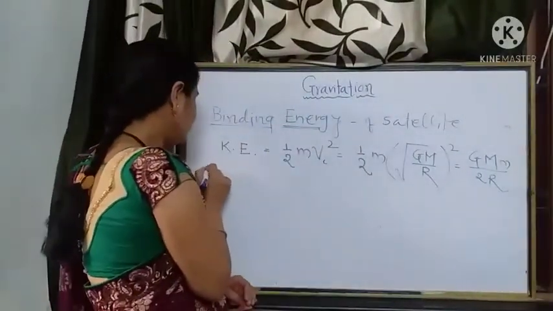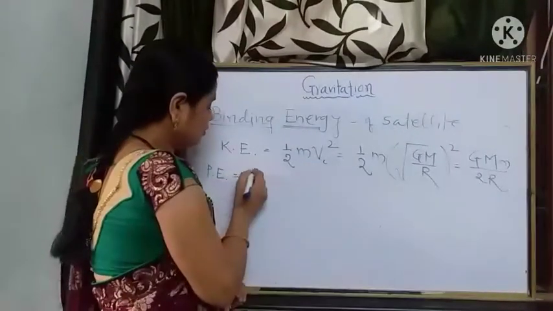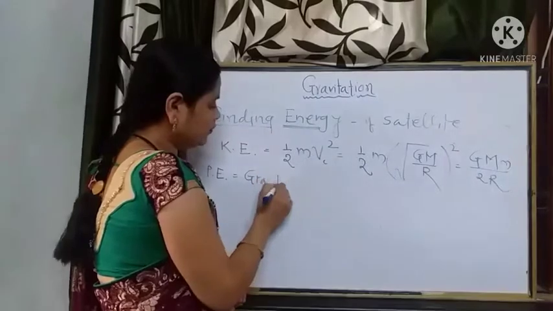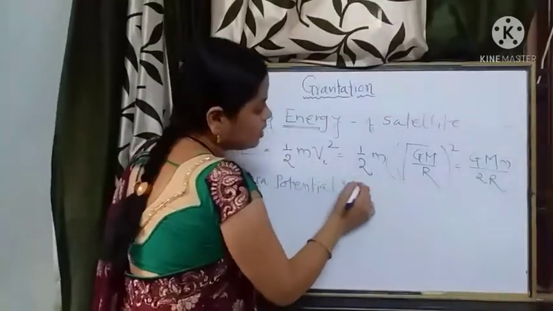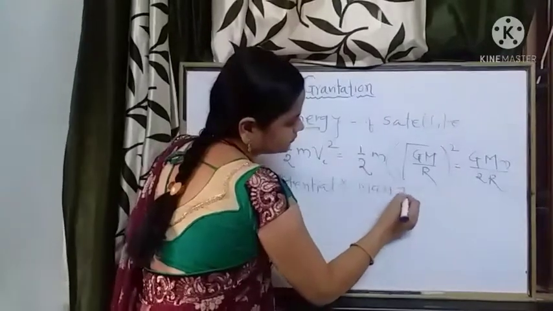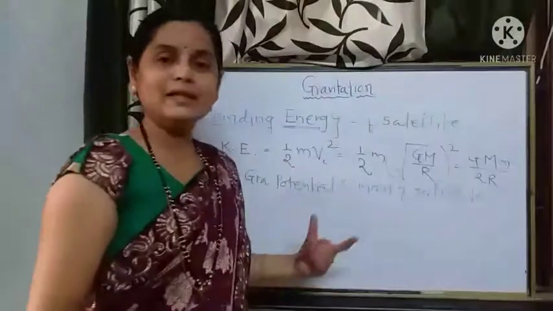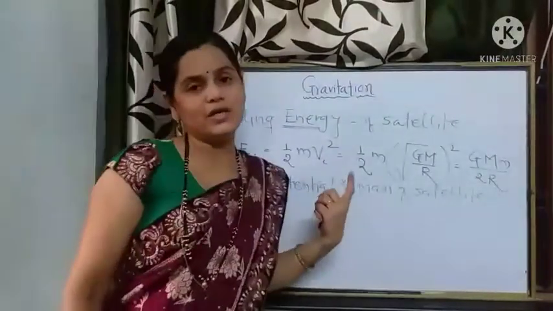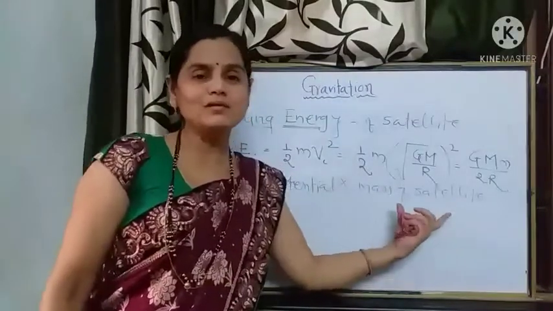Then what about the potential energy? We know the concept of gravitational potential energy, which is equal to the gravitational potential into the mass of the satellite.